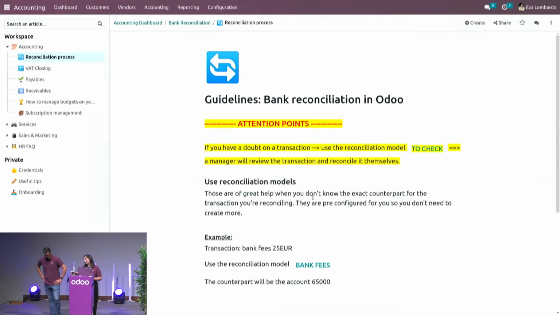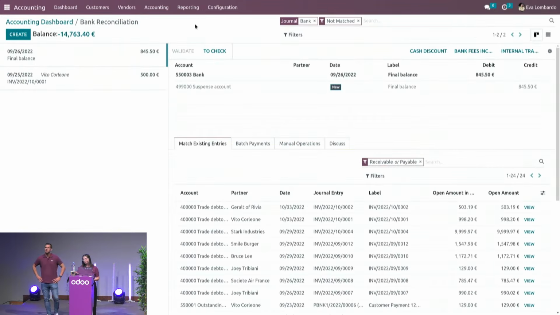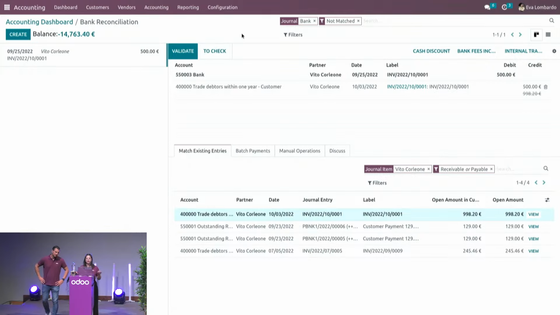And here it basically says, if I have a doubt, I'll just put the transaction into check, and somebody else will review it later on. So this is what I'll do. And we're up with the last transaction here.